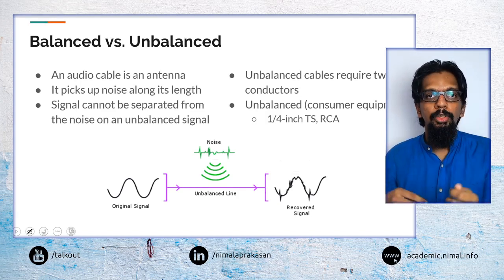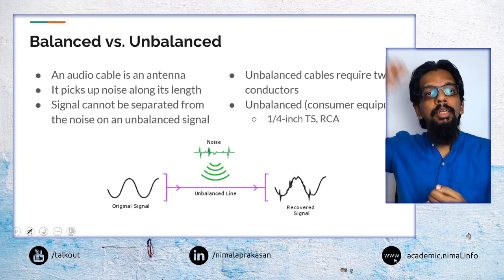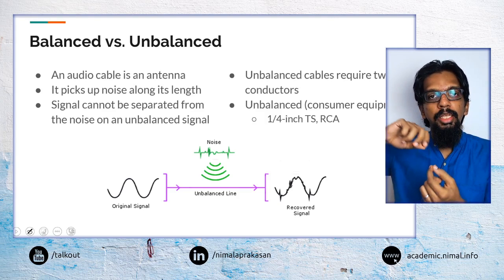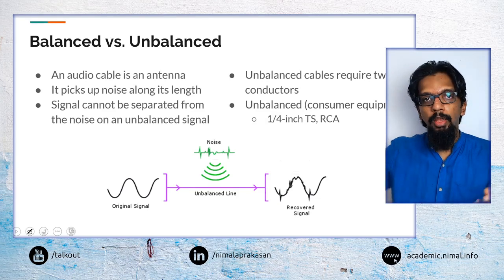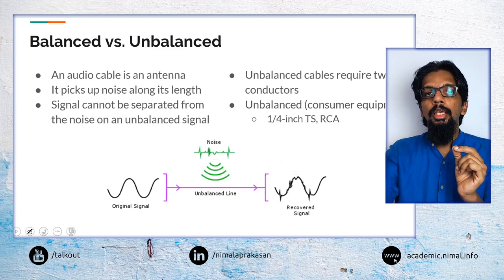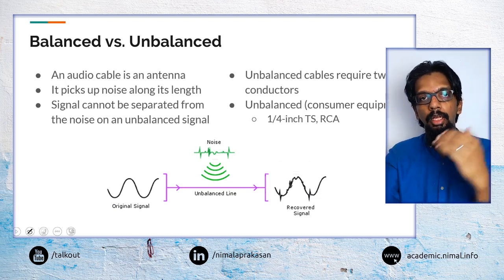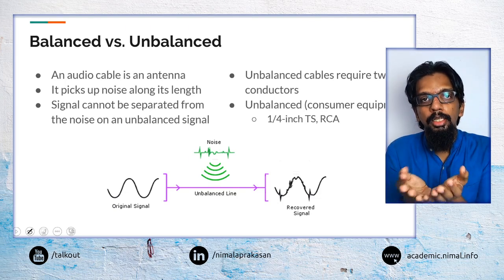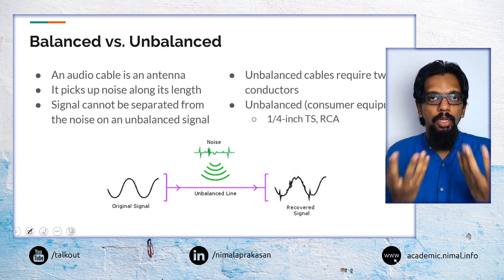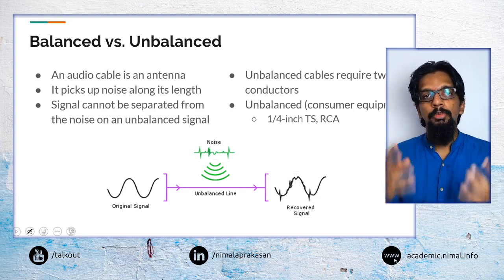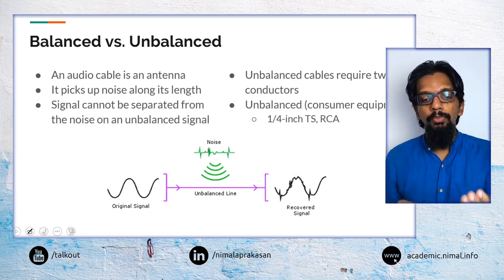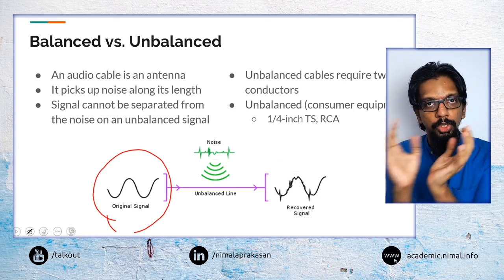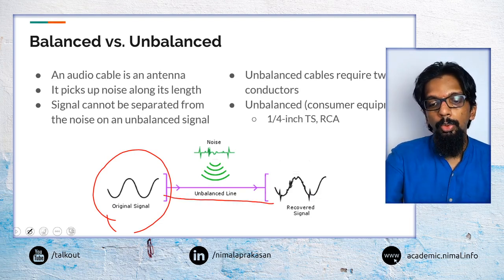Much similar to how your antenna works. So you have an antenna for a radio or a television. That is basically some metal pieces hanging somewhere, and that metal piece is interfering with some external signals, and that is inducing some additional current in that signal, that is then converted into whatever radio or television transmission signal and used. So the same thing would happen even if we send a purely good sound signal through a cable, through a line.